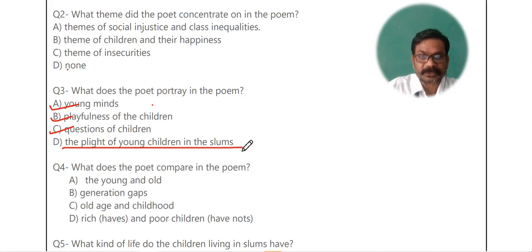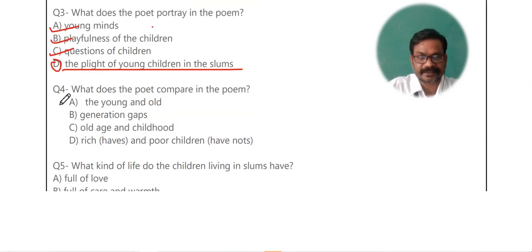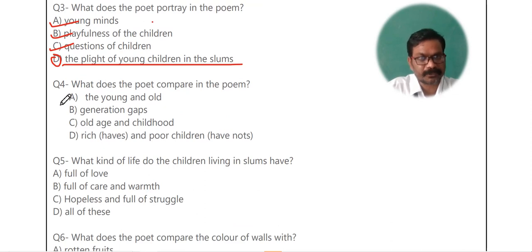Children, when you go through the poem, you will find that these are all possible answers. You have to select the best one. Always remember it. So, this is your answer. And here, in question number 2, what answer did I tell you? Themes of social injustice and class inequalities. Now, we will move to question number 4.